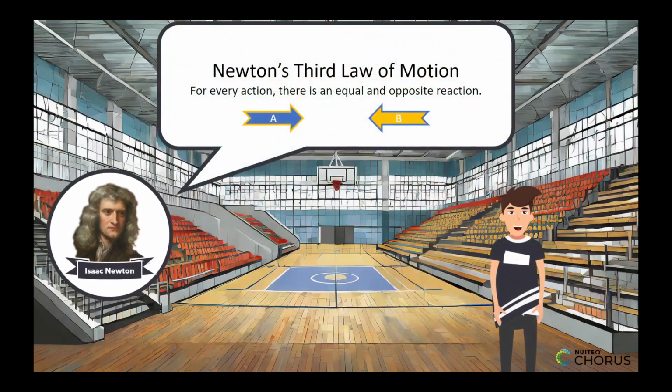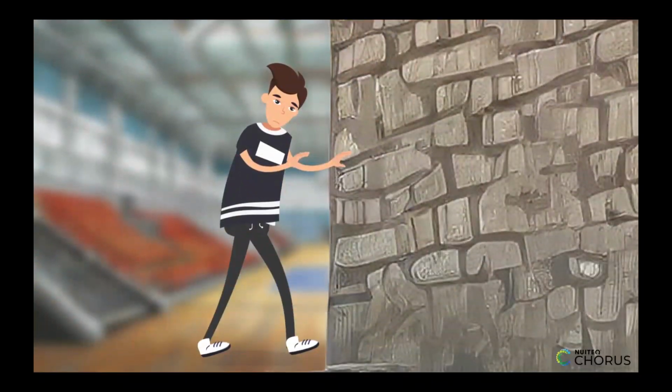Newton's third law of motion states that, for every action, there is an equal and opposite reaction. This means that if an object A exerts a force on object B, object B will exert an equal force back on object A in the opposite direction. This is often called the action-reaction principle. For example, if you push a wall, the wall will push back with the same amount of force.